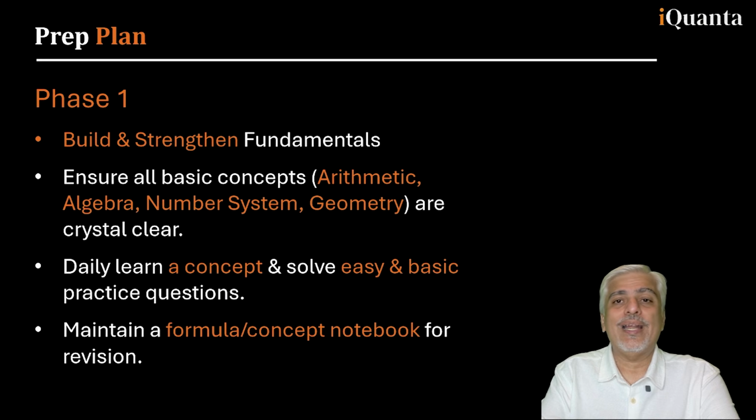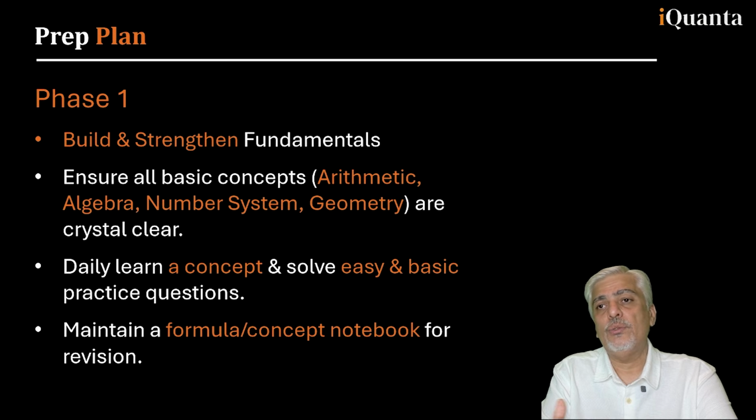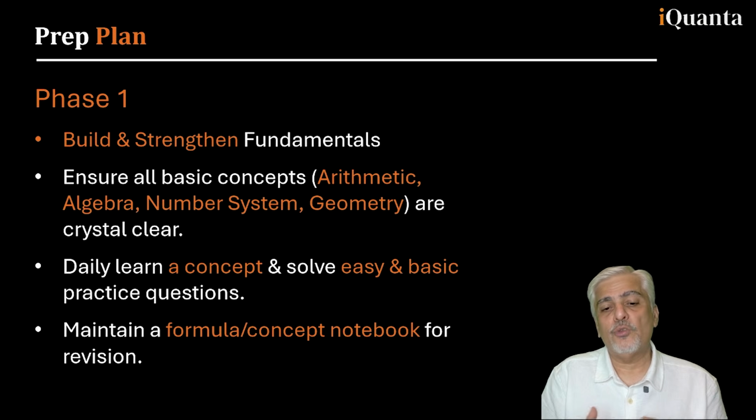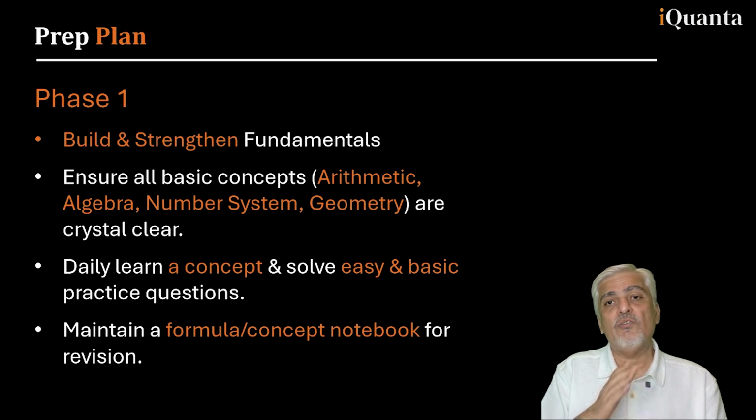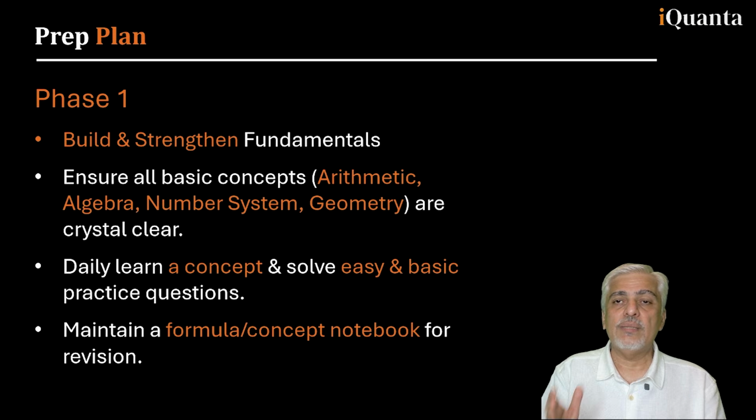Now, what's your prep plan? Let's talk about a prep plan from, say, 1st January to end of November, when you will have CAT. From here onwards, what will be your phases? These phases are meant for students who are preparing for CAT the first time. At the end I will also talk a little about students who are going to retake the CAT, who haven't done well, say at CAT 24 or 25. It is their second attempt and they had worked decently hard in the first attempt. If it's your second attempt but you had not worked hard in the first attempt, take it like a first attempt. So this should be your prep plan.